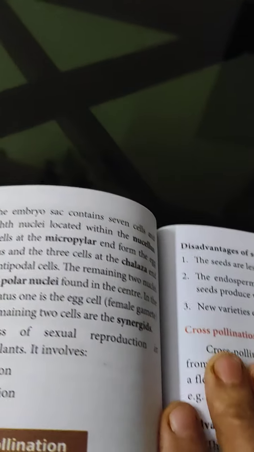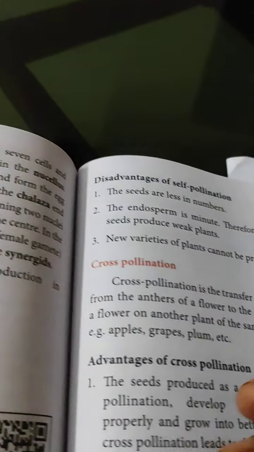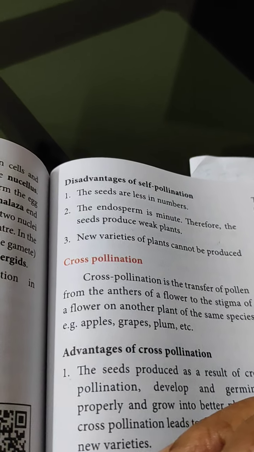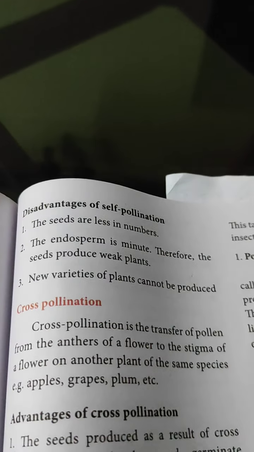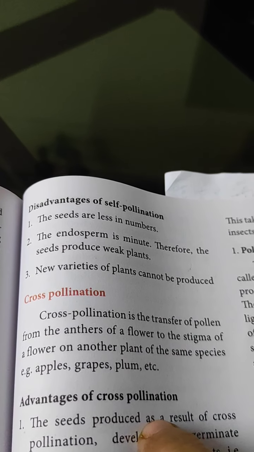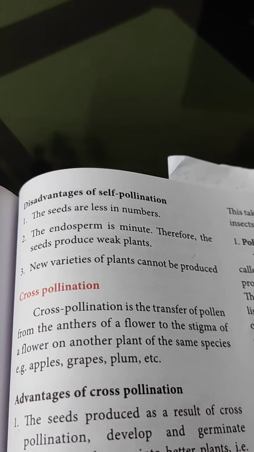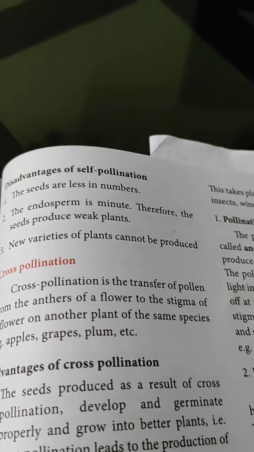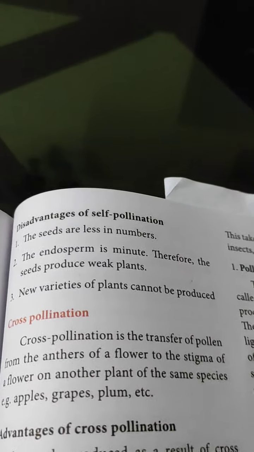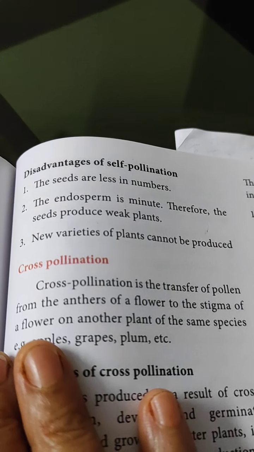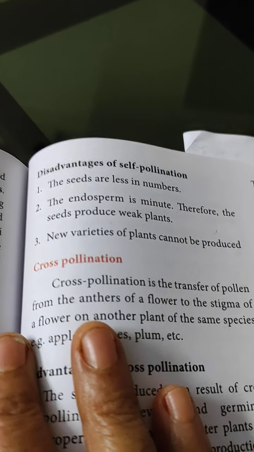What are the disadvantages? The disadvantages are very few. Number 1, the seeds are less in number. Whatever seeds are produced through pollination and fertilization will be less in number. Number 2, the endosperm, which is the reserve food material for the growth of the embryo, will be very small in amount in self-pollinated plants. Third, no new varieties will be produced, because pollination takes place between the genes of the same plant.